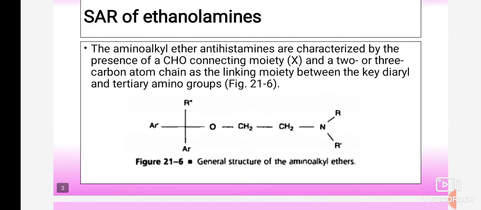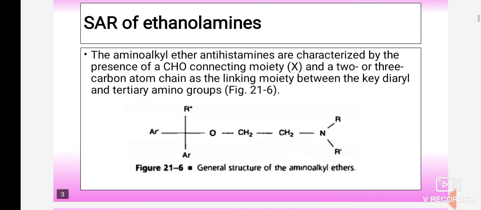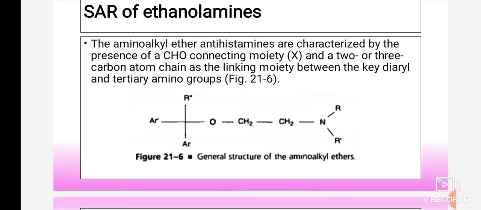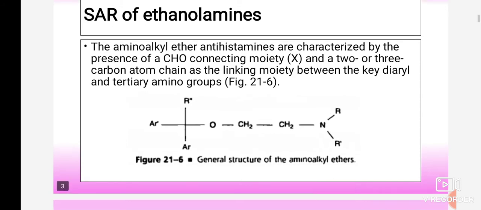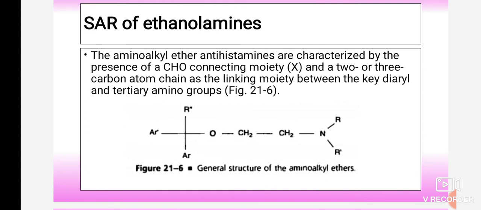That moiety acts as a linker, or connecting moiety, made up of 2 carbon atoms, CH2 CH2. This acts as a linking moiety between the key diaryl and the tertiary amino group. This is one of the important points: in the ethanolamine class, oxygen and nitrogen are linked by a linking moiety made up of 2 carbon atoms.